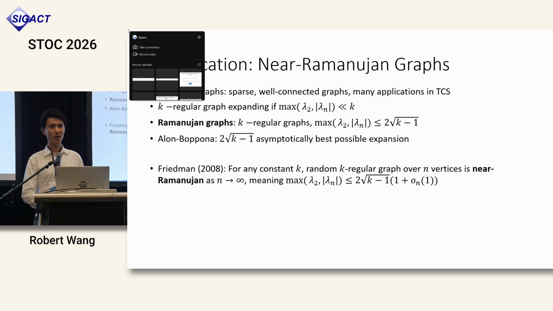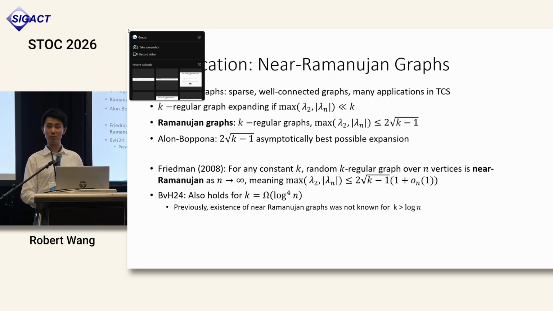And a classic result of Friedman is that if you sample a uniform random k-regular graph over n vertices, as n grows, this graph becomes near Ramanujan with high probability. In particular, its second eigenvalue converges towards 2 root k minus 1 in probability.